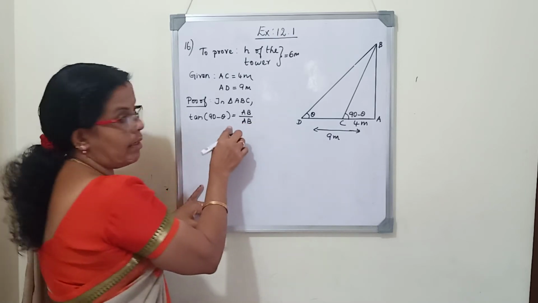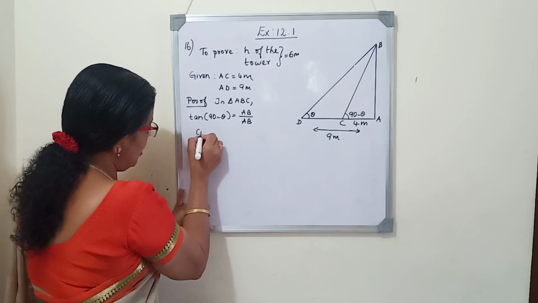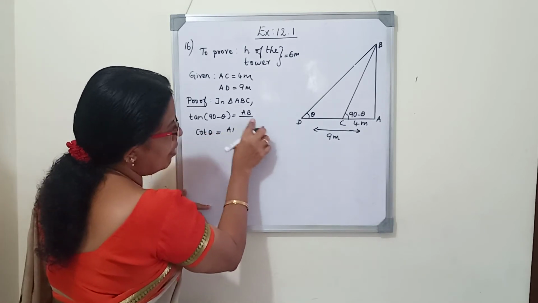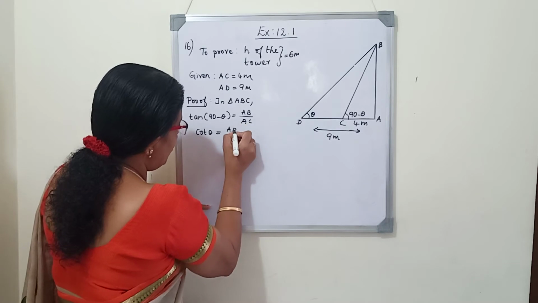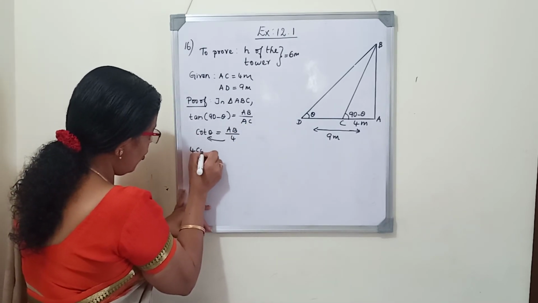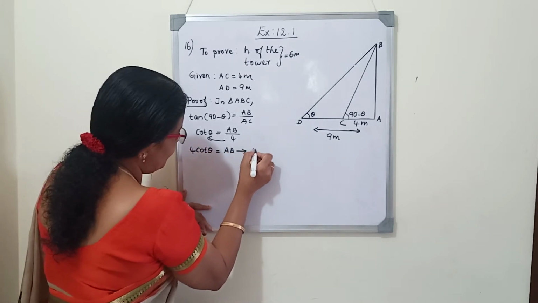What is tan 90 minus theta? According to complementary angle, tan 90 minus theta is cot theta. Cot theta equals AB by AC. AC is 4, so we will cross multiply. 4 cot theta is equal to AB. This is our equation 1.